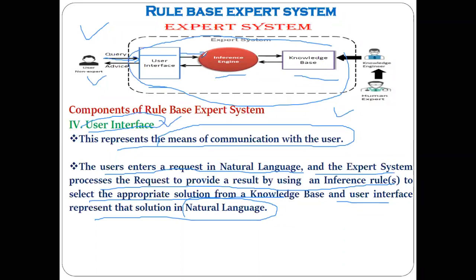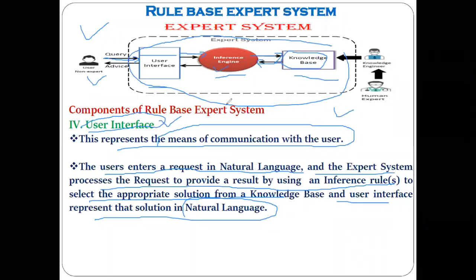The inference engine will understand what the query is and then try to compare it with the knowledge base. Then it will get the information or the solution from the knowledge base. So if that query gets matched with the knowledge in the knowledge base, then it sends the result back to the inference engine.